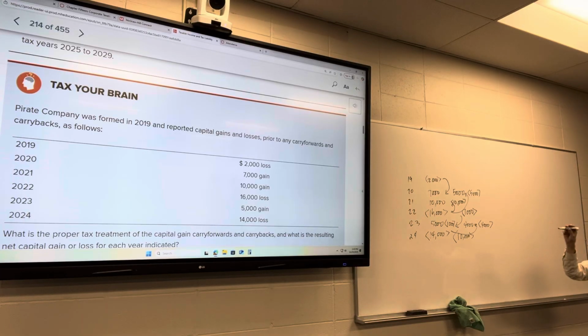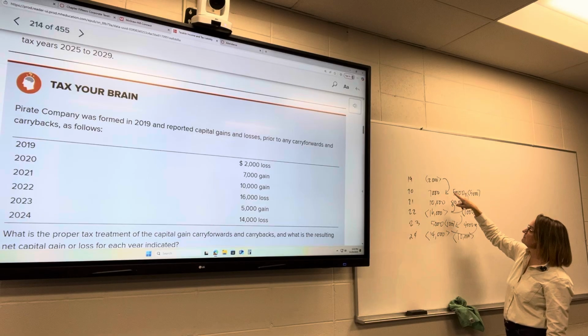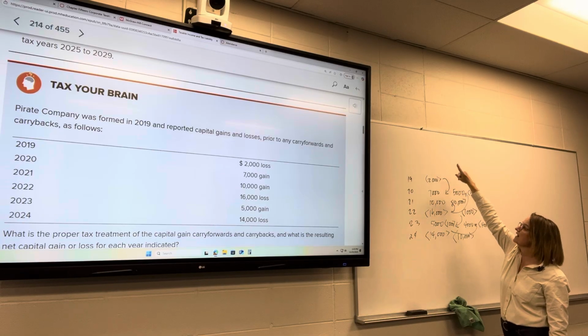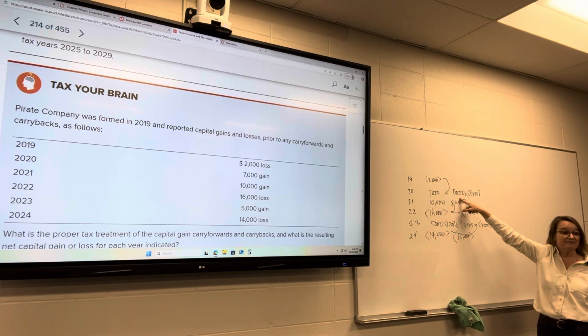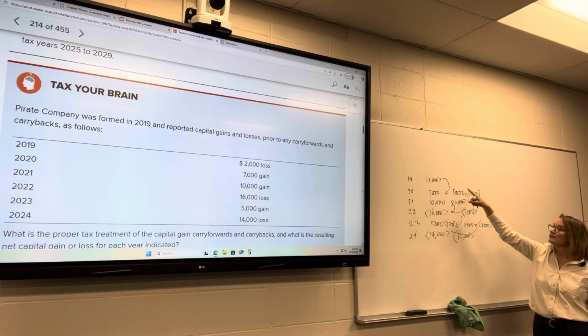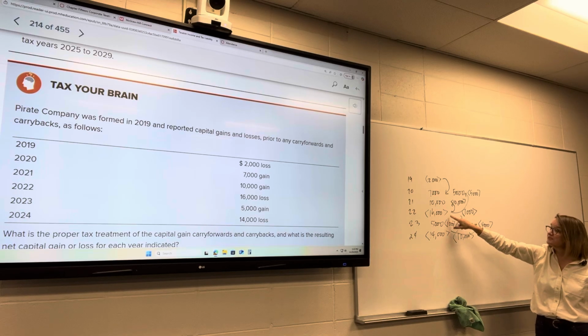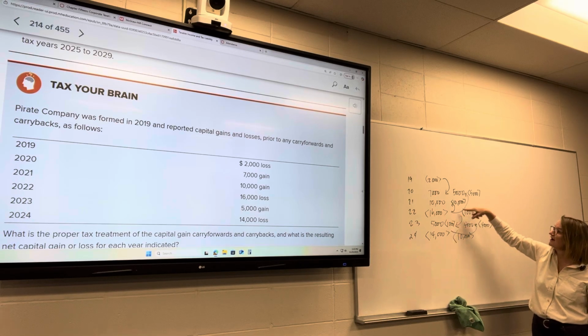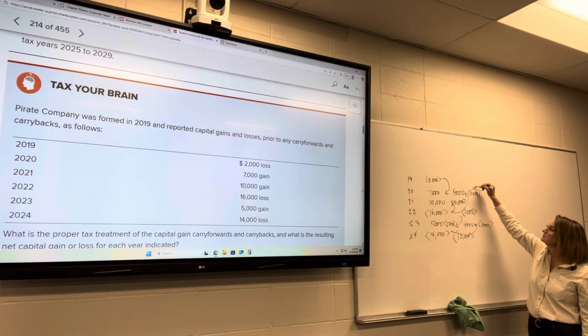Does that make sense? So you start with the earliest, that 2,000. We can't go back with that, so we can only go forward. We're going to subtract that loss. We're going to offset the 7,000. Now we have a $5,000 gain. The next year we had a $10,000 gain. The next year we had a $16,000 loss. So we can go back with this $16,000 loss. We can apply 5,000 of it here. This is from 2022.